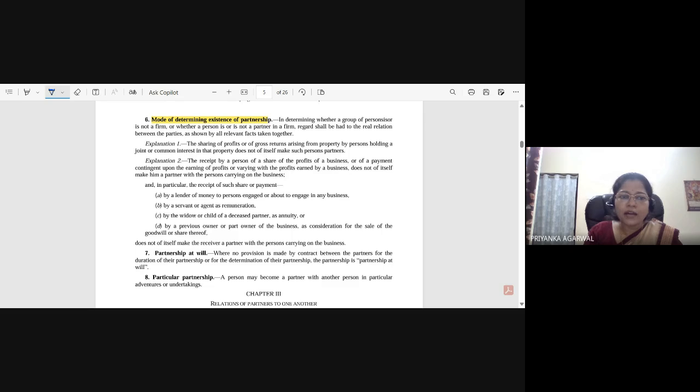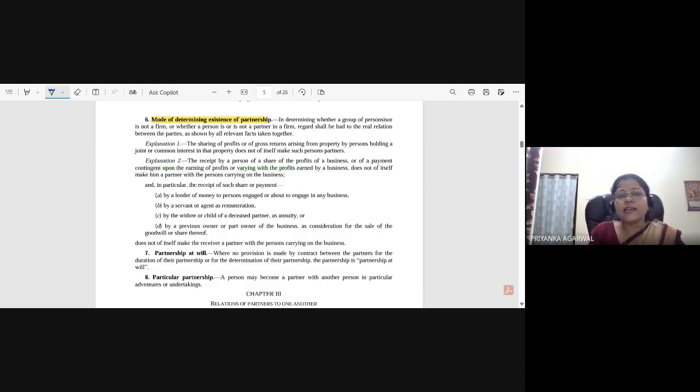Explanation 2: the receipt by a person of a share of the profits of a business or of a payment contingent upon the earning of profits or varying with the profits earned by a business does not of itself make him a partner with the persons carrying on the business. So what is this? Contingent upon the earning of profit or varying with the profit earned by a business.